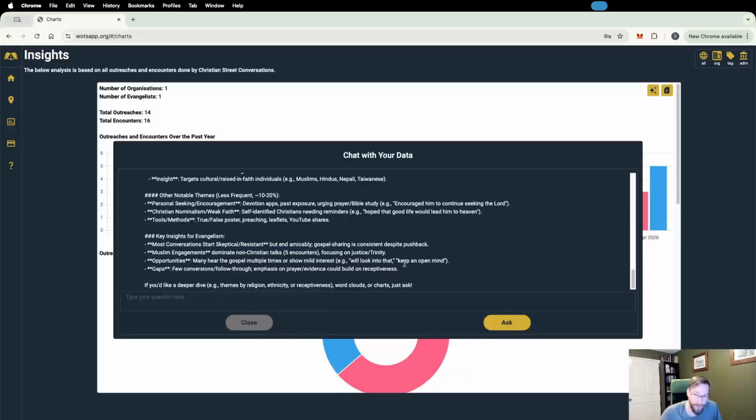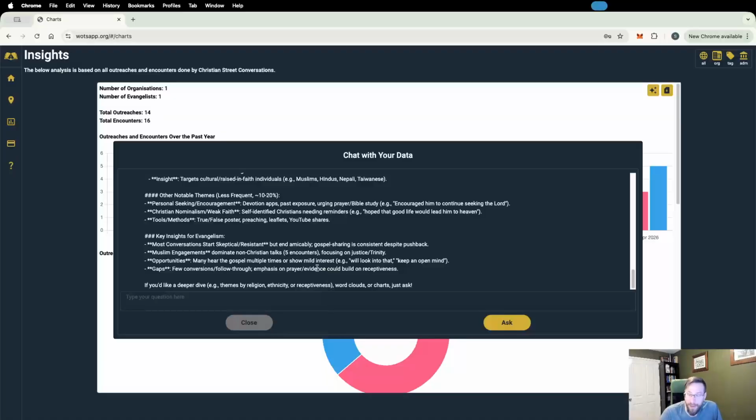Opportunities to follow up: they said they'll look into that, keep an open mind. So that's great. We want to leave people interested and open to search even after they end up speaking to us. And gaps: a few conversions followed through, emphasis on prior evidence could build on receptance. It gives us some, I guess, recommendations, some insights to think through.